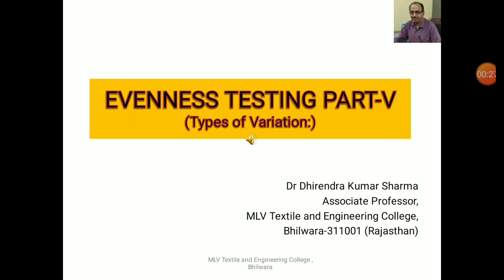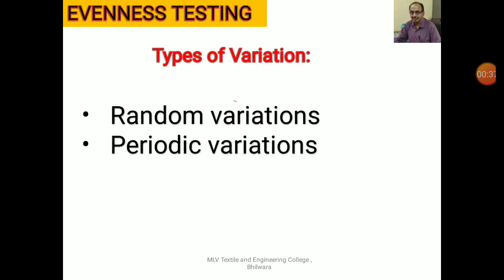Furthermore, variations can be expressed by CV percent and U percent. These are generally the two notations which are being used to express the variations.